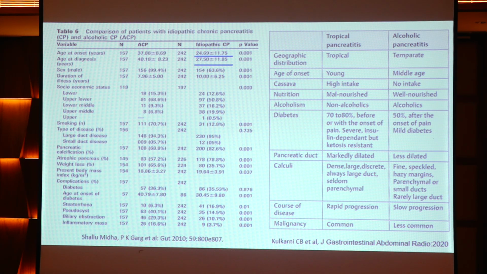The pancreatic duct is markedly dilated, and the calcifications are dense, large and discrete, involving larger ducts, whereas in alcohol it is fine speckled calcifications involving the parenchyma or the smaller ducts. And the course of disease is rapid with increased risk of malignancy in idiopathic or tropical pancreatitis.